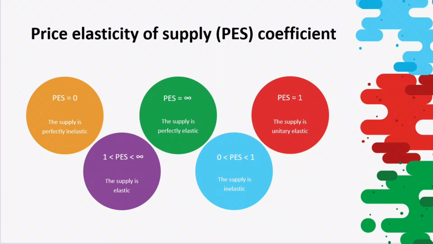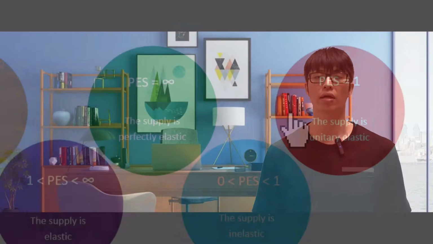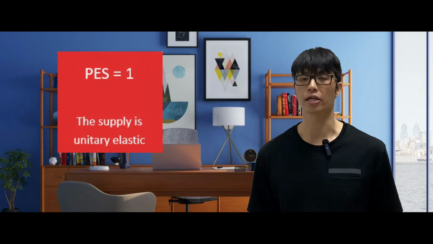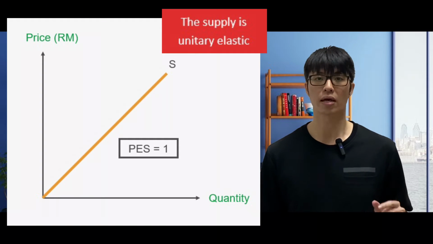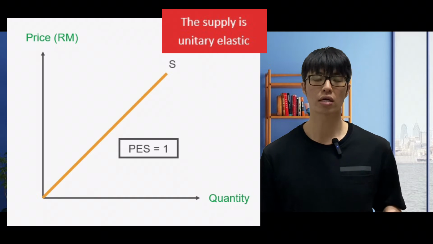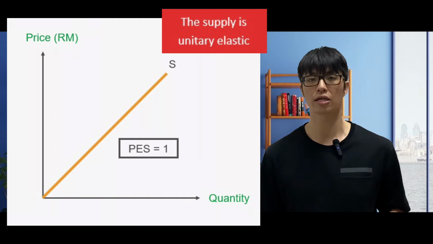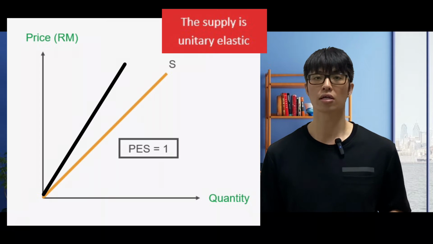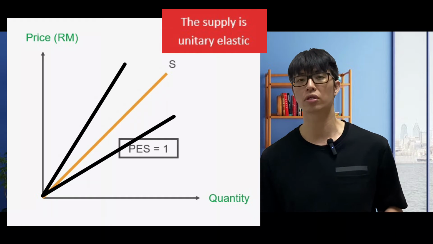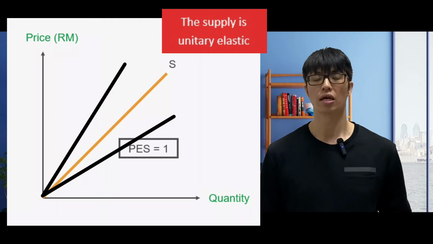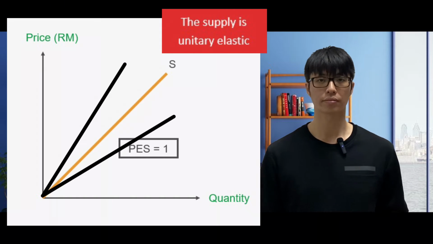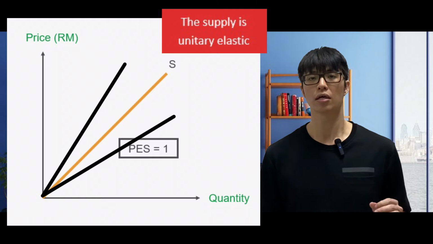The third one will be when the PES is equal to 1. When PES is equal to 1, it is unitary elastic. For unitary elastic, PES has a very special characteristic that PED doesn't have, which means as long as the supply curve is connected, is linked to the origin, then regardless of what angle you draw the supply curve, the PES will still always be equal to 1 if you calculate the percentage change in quantity divided by the percentage change in price.